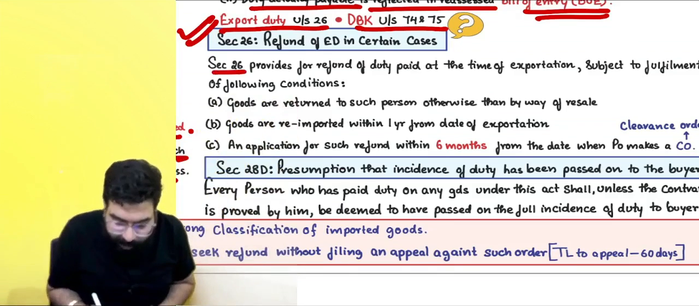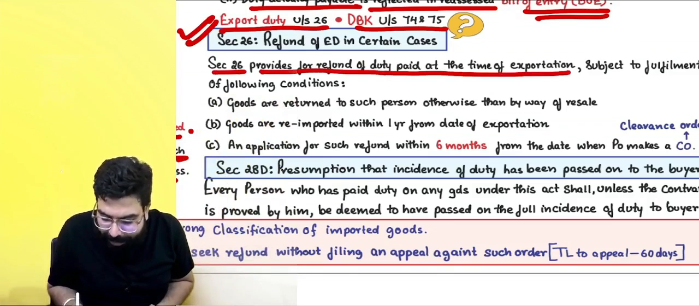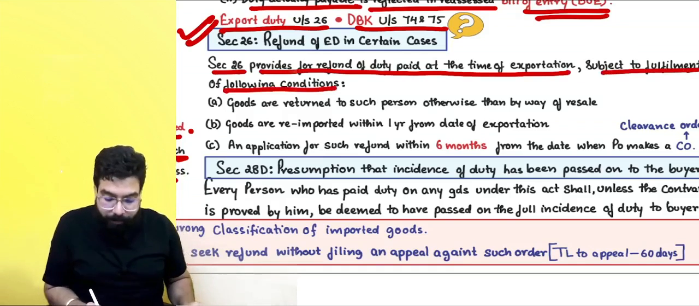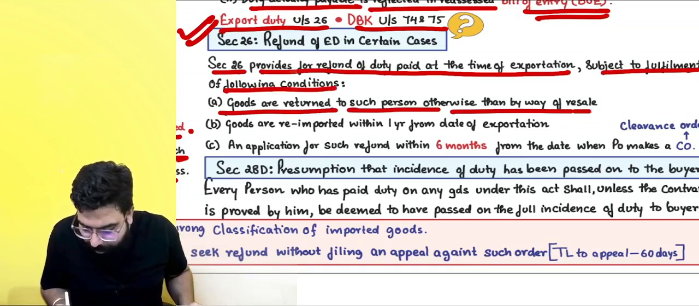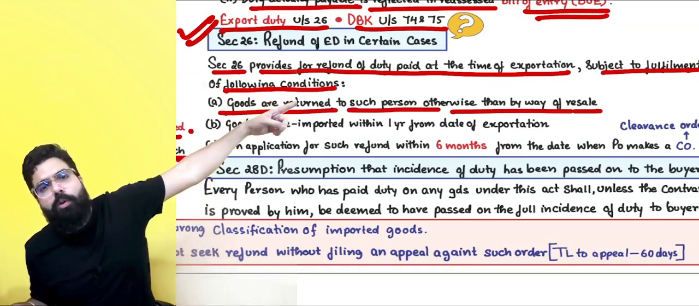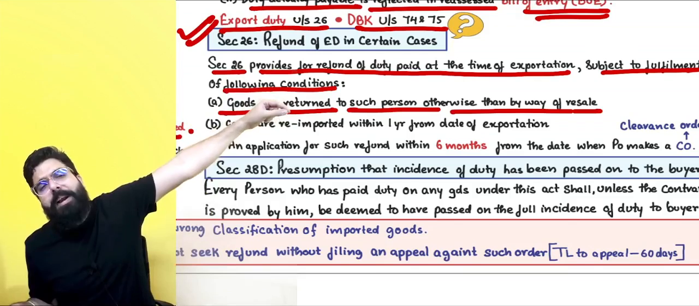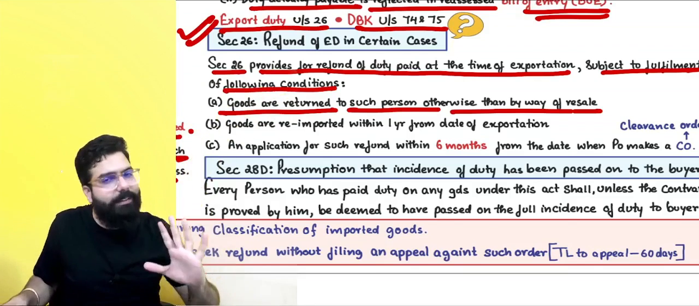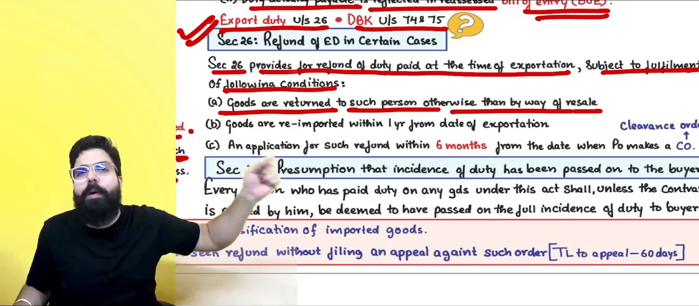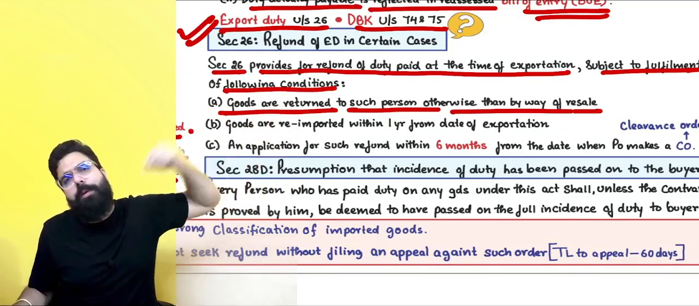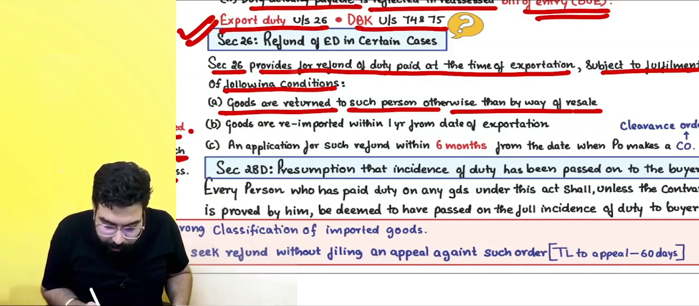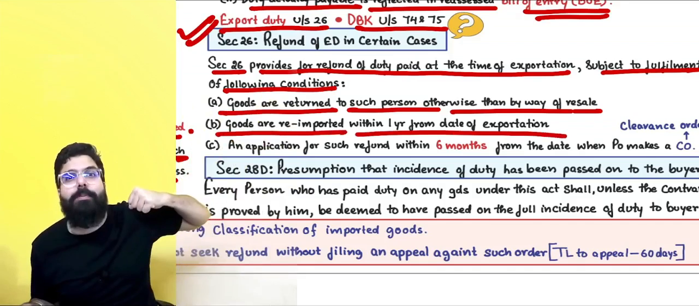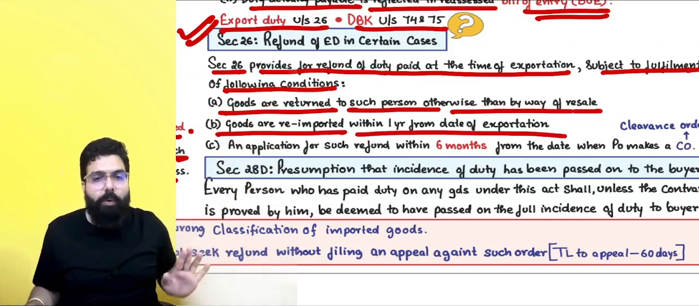Section number 26 provides for refund of duty paid at the time of exportation, subject to fulfillment of the following conditions. Number 1, sir, goods are returned to this person, otherwise than by way of resale. I sold the goods to Mr. Peter in US. Peter only returned the goods to me. In that scenario, there is no export. Whatever duty I had given, the export duty will be returned. Number 2, sir, goods are re-imported within a period of 1 year. I send the goods, return should happen within 1 year.